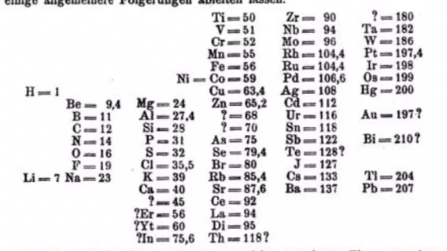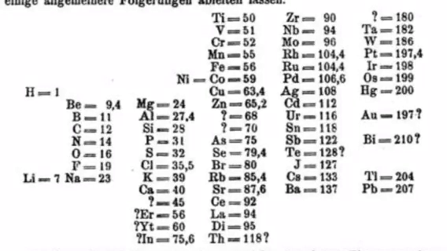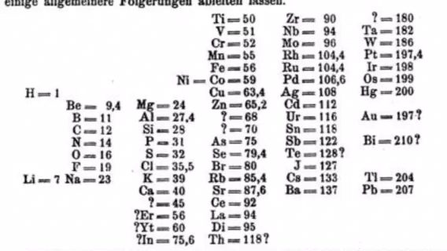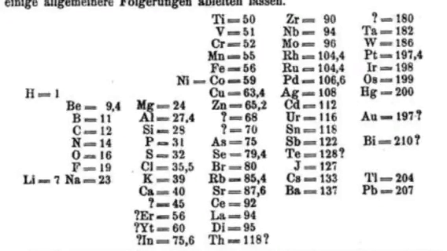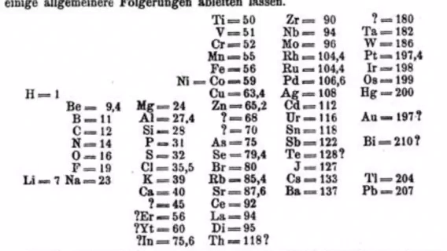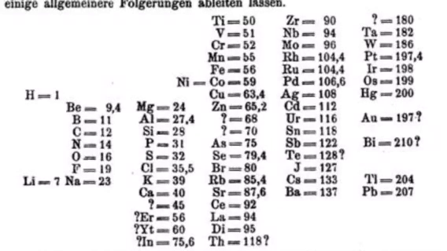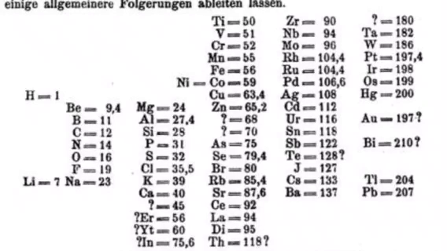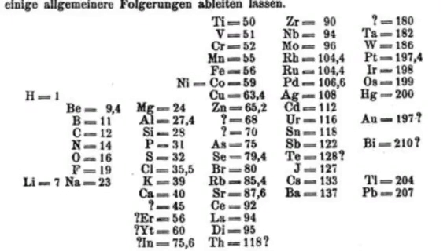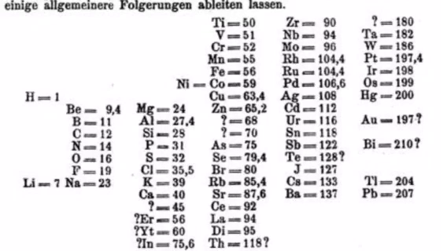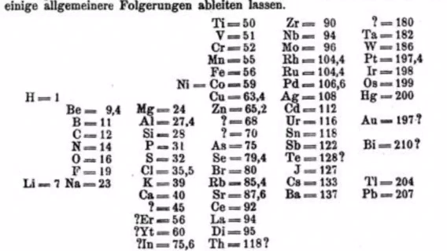When Mendeleev arranged the elements in a list, he left gaps in the list. As you can see here, he put question marks in some gaps. The question marks indicate places where there was no known element whose properties fit the pattern. He predicted that new elements would be discovered that would fill those gaps in the future. He used each new element's position in the periodic table to predict some of the properties of the elements.